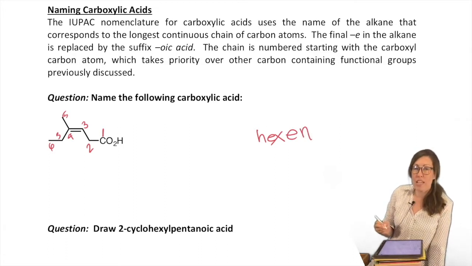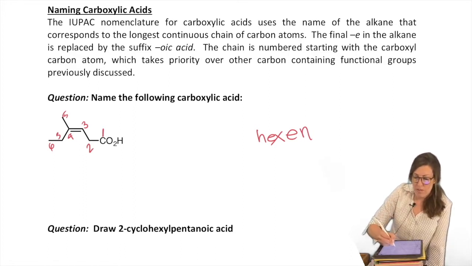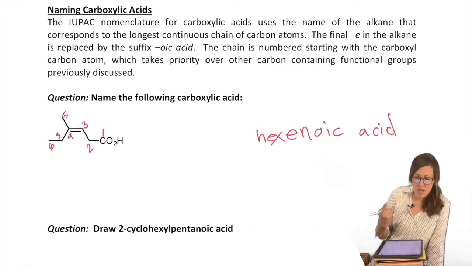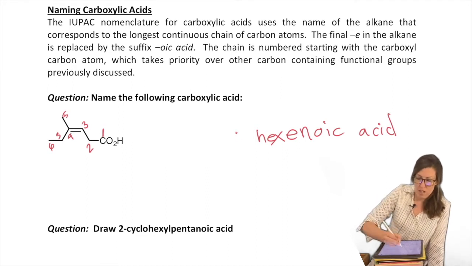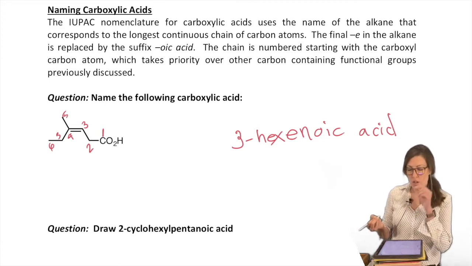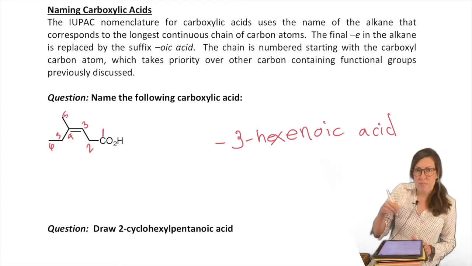We drop the E because the suffix only has an E if it's an alkane or a simple alkene. But we have another group. We have the acid. So oic acid is our suffix now. Now we have to describe, just like usual, anything else. The methyl's there. We have an alkene, right? So where is that alkene? It's on carbon 3. So we could put it right before, or we could have said hex-3-ene-oic acid. So either one of those is acceptable. We also have a methyl. Methyl happens to be on 4.